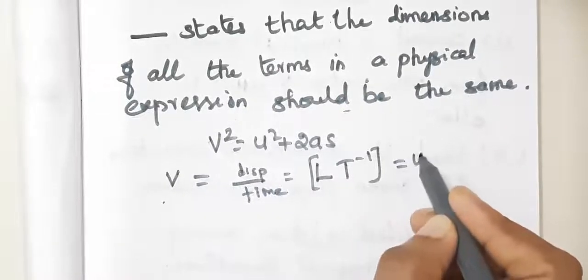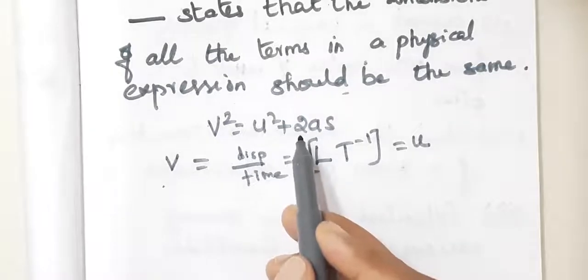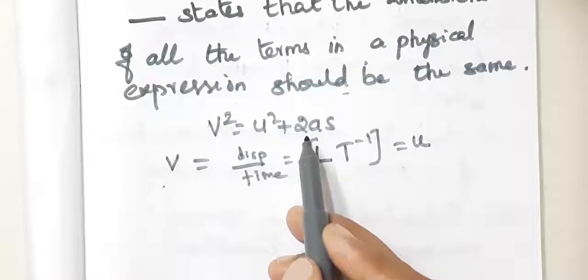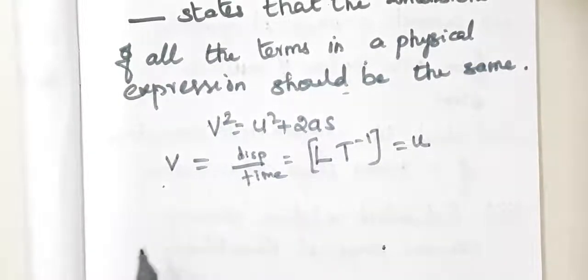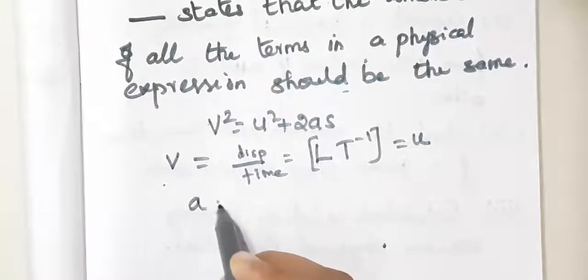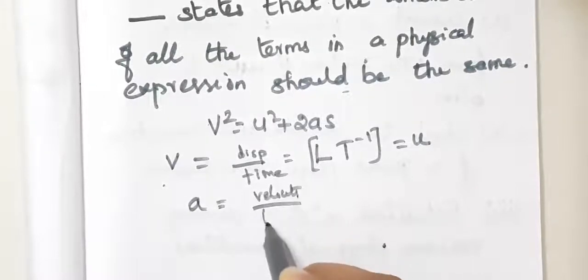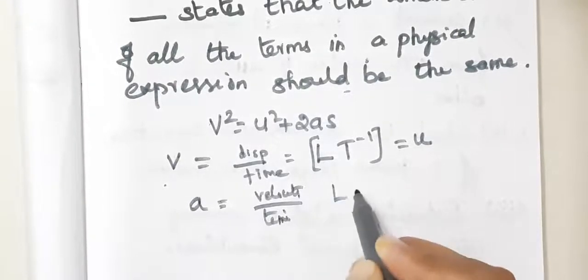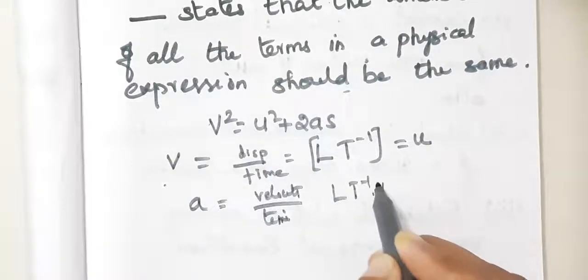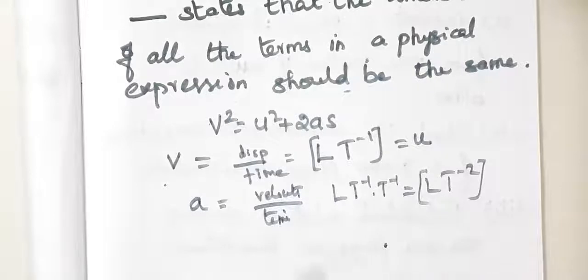That will also be the dimension of u because v and u are both velocities. And 2 has no dimension. It is a dimensionless constant number. And a is the acceleration. Acceleration means velocity divided by time. So already L T power minus 1, again T power minus 1. So L T power minus 2.